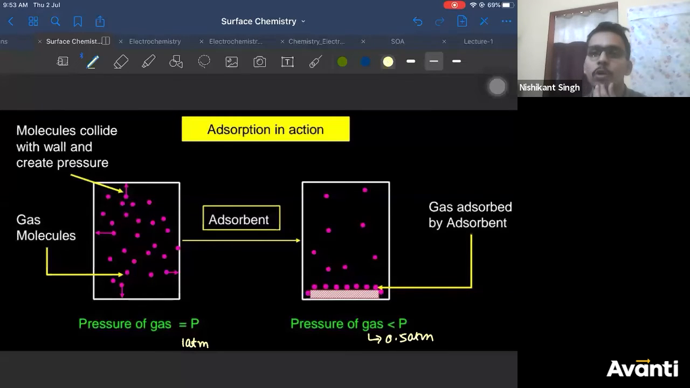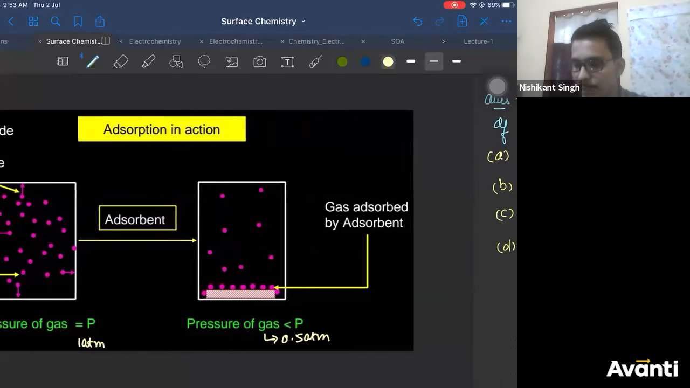If all the gas molecules are adsorbed, then a vacuum is created. Correct, you are right. If you adsorb all the gas molecules, you can create a vacuum. I was thinking about one more example. I'll come to it later.